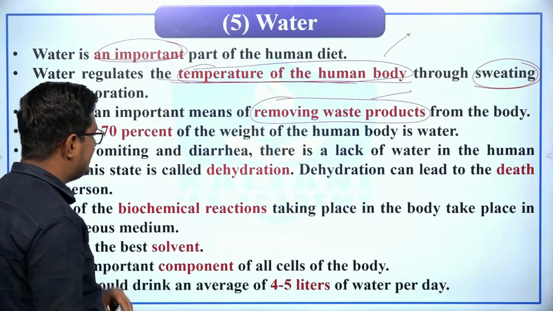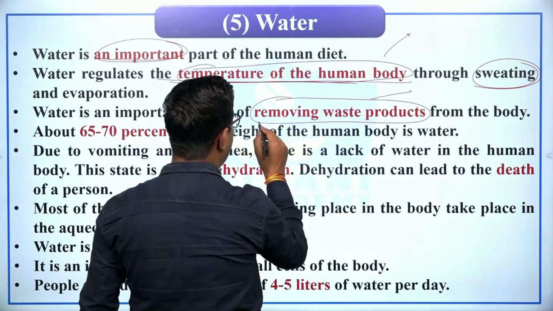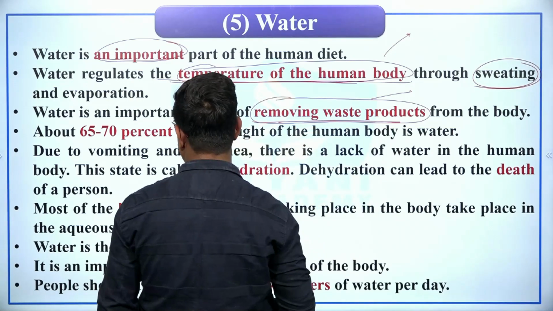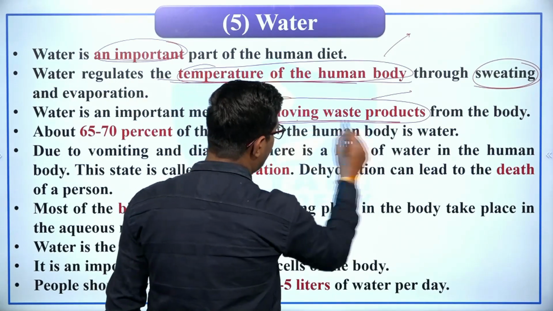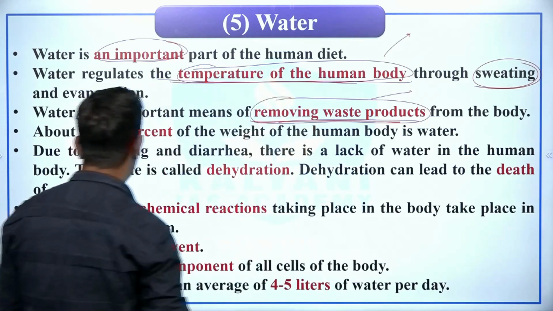Therefore water plays an important role to remove waste products from the body.